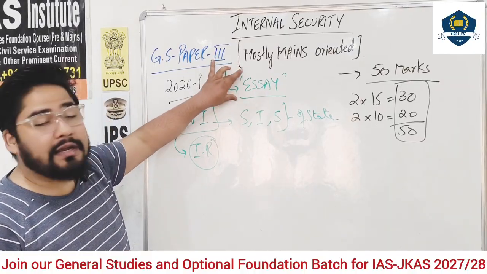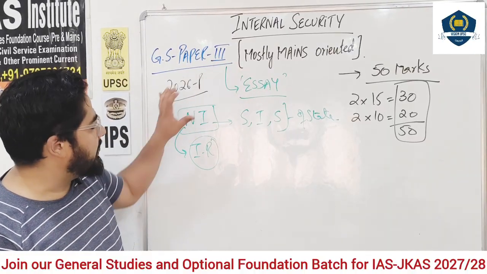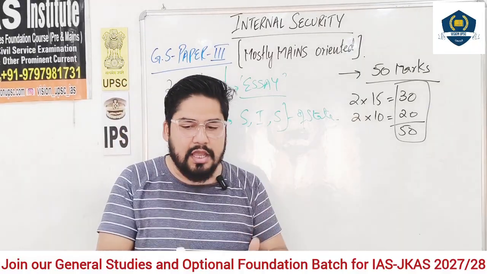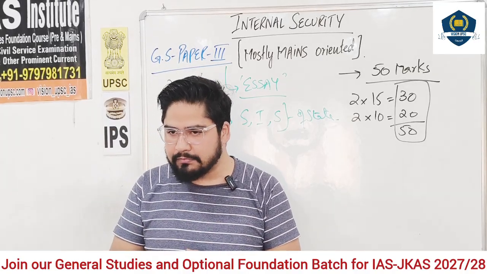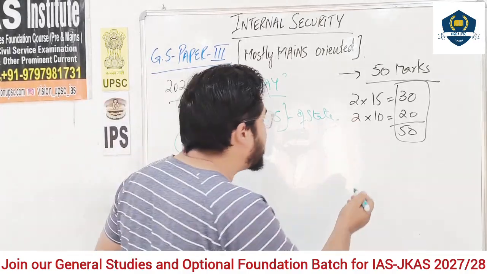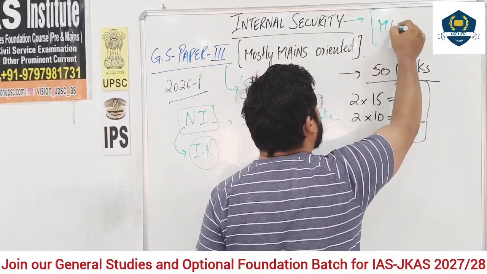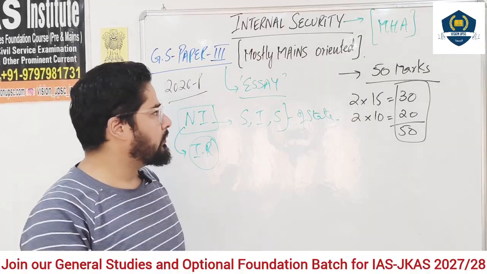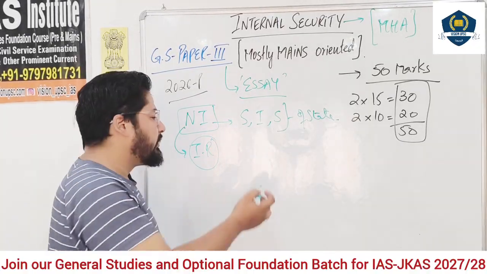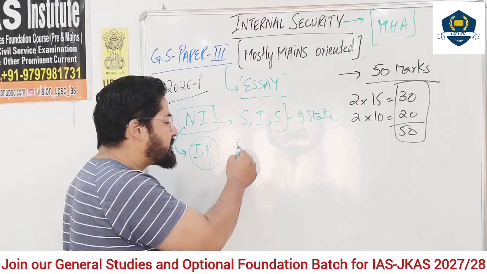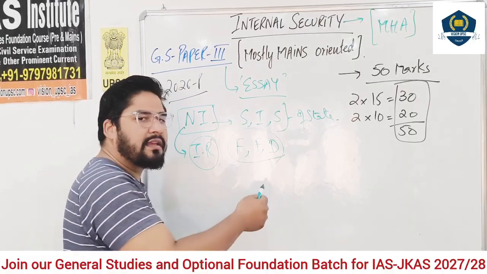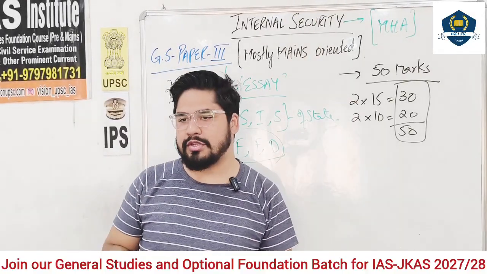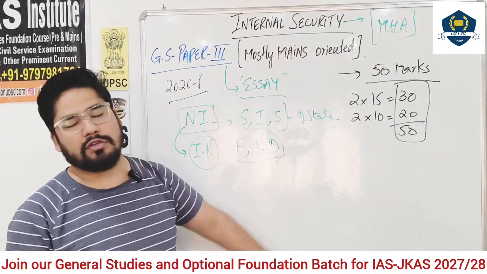So this paper will help us definitely in essay. It is also going to help us in international relations, to understand the basics of how we have some agreements, some bilateral relations with other countries. Mostly internal security, if we talk about India, is the domain of MHA, Ministry of Home Affairs. But if some cross-border thing is also happening, if finance is also involved, then Ministry of Finance, Ministry of Foreign Affairs, Ministry of Defense, everything gets involved. But the main prerogative of internal security of India is that of MHA, Ministry of Home Affairs. This is the nodal ministry for internal security of India.